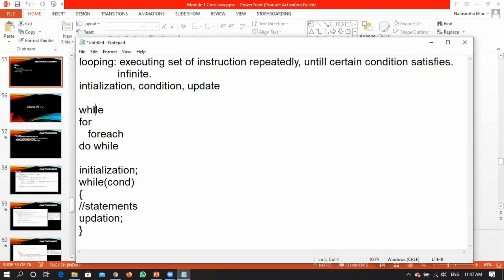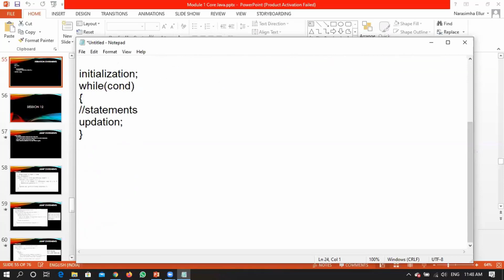So we have seen the syntax of a while. When you are writing a while statement, initialization will be done before the while. Condition will be taken care of as a part of the while statement, and updation needs to be done within the body of the while statement, right? And updation needs to be done in such a way that at some point of time, this particular condition will be broken, right?